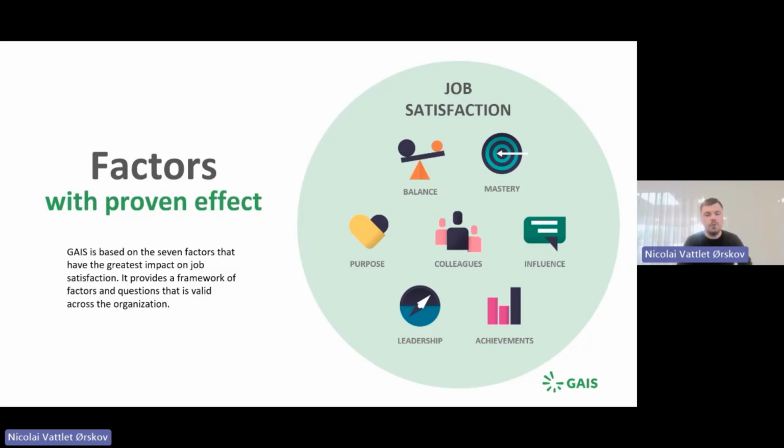Now I would like to just briefly cover what we ask questions about when we run these surveys. Because like I said a minute ago, GAIS is based on a big research in this. And that research showed us 7 overall factors that we identified as being the most important ones when we talk about employee engagement or job satisfaction. That doesn't mean that it covers 100% of what is important, but I think it's up to 80% that it shows in terms of this.